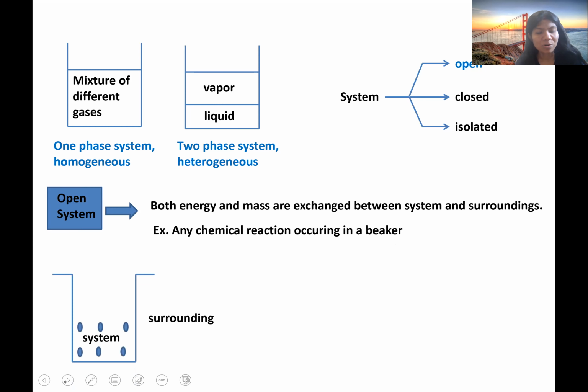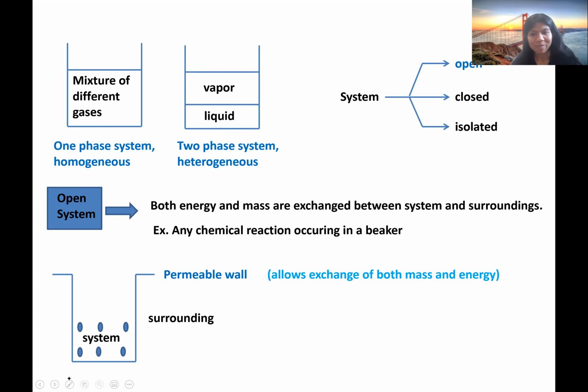This is the pictorial presentation of an open system. So both mass and energy can be exchanged between the system and the surroundings. And this wall of the system is known as a permeable wall, as it allows the exchange of both mass and energy. Next, we'll go to the closed system.